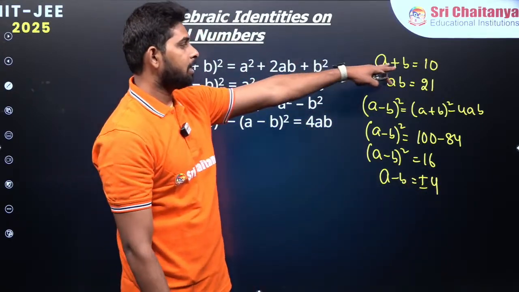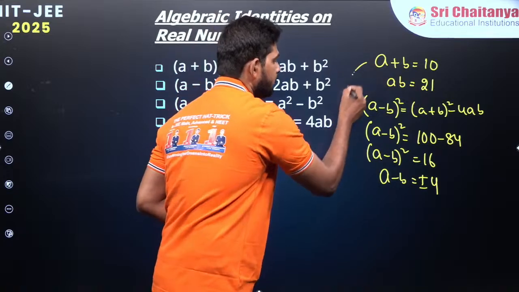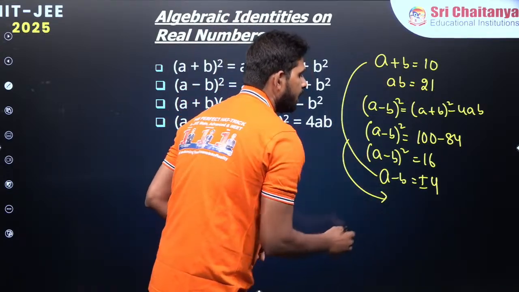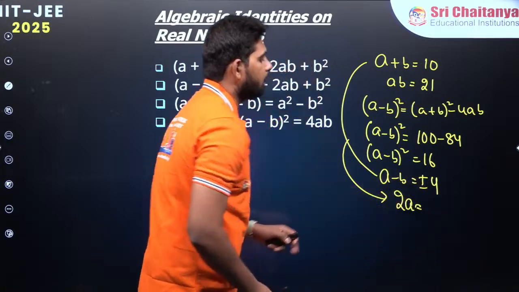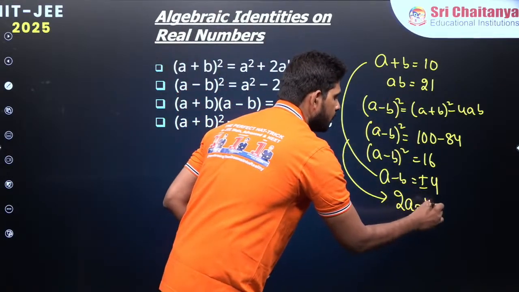So a minus b is plus or minus 4. Now you can simply add a plus b and a minus b. If I add these two, the sum gives us 2a on the left side. If I take plus, 10 plus 4 gives us 14.